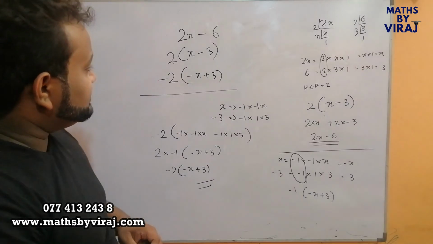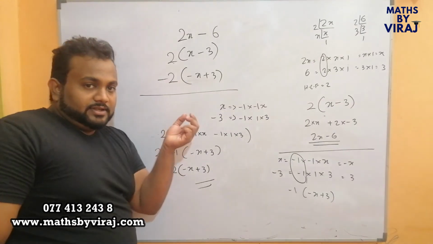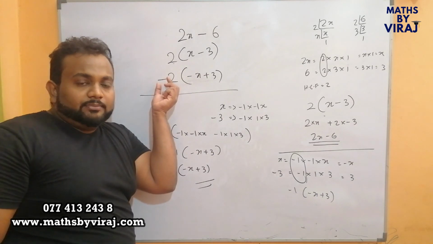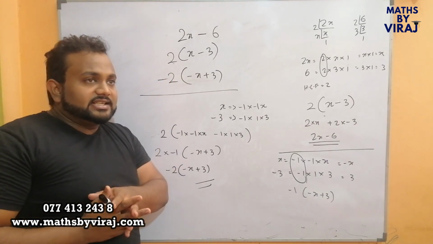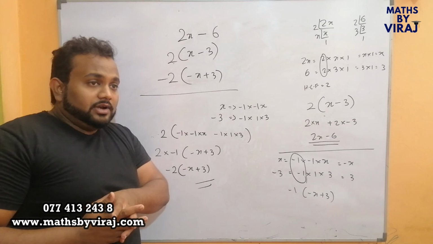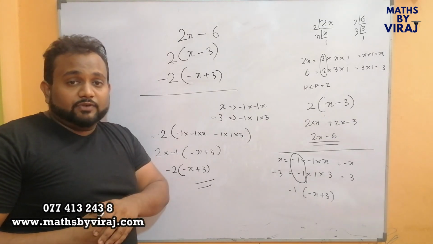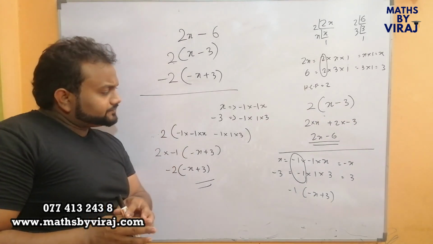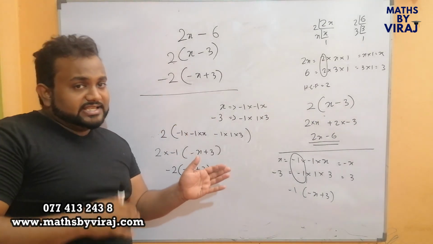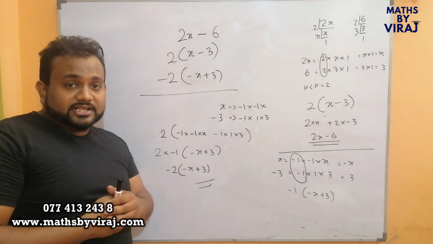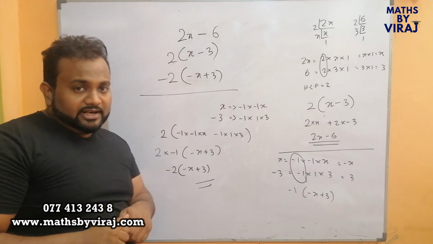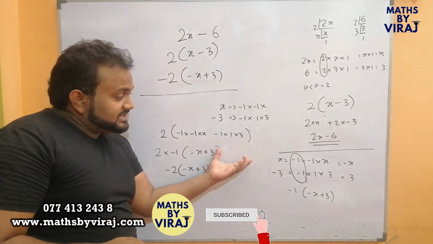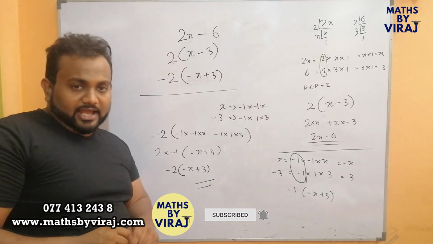Here what we did was, what if we needed to take not 2 but minus 2 as the common term out. These instances we get under quadratic equations, that is when we want to factorize quadratic equations. So just to keep in mind, this working is not expected from children who do ordinary level to be writing in the exams. This is some extra knowledge that you can have.